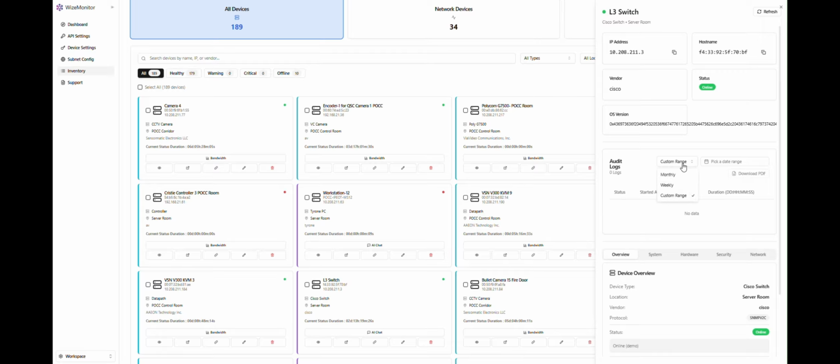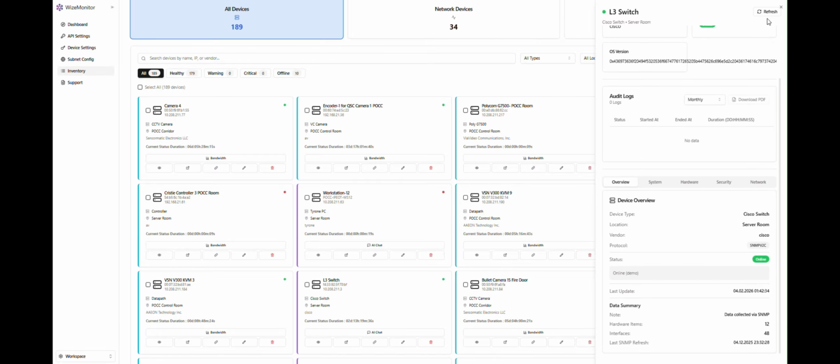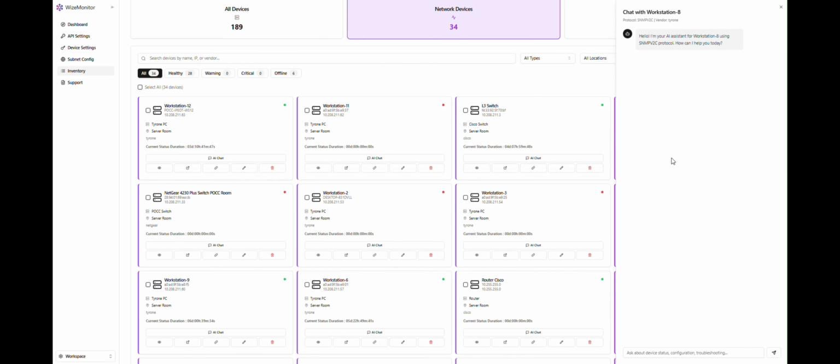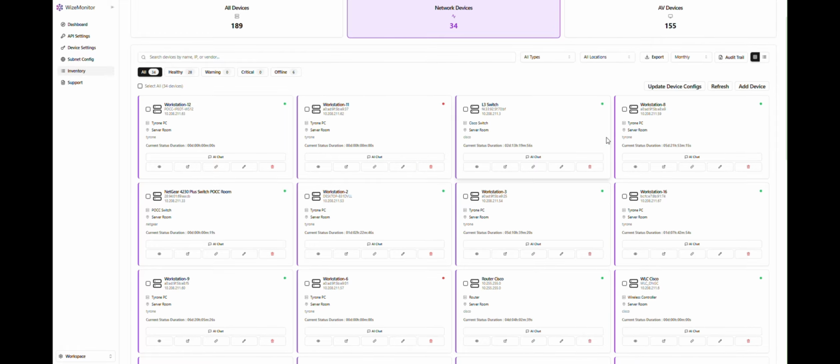If you want to retrieve the latest information from the device, simply click Refresh, and WizeMonitor will collect updated data from the device. For network devices, you'll also find the AI chat option. Clicking it opens the Device Assistant, where you can ask natural language questions such as, what is the CPU and memory usage? Show interface status, or why is this device showing a warning? WizeMonitor analyzes the device using the configured protocol and AI provider, then returns a clear, easy-to-read response to help with